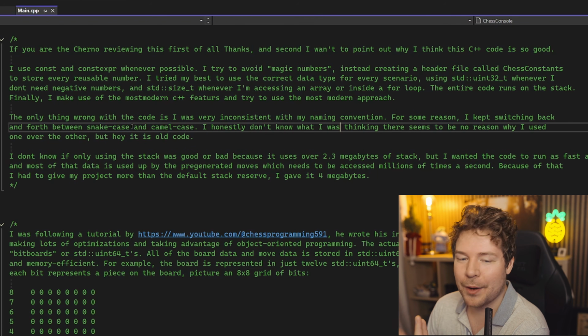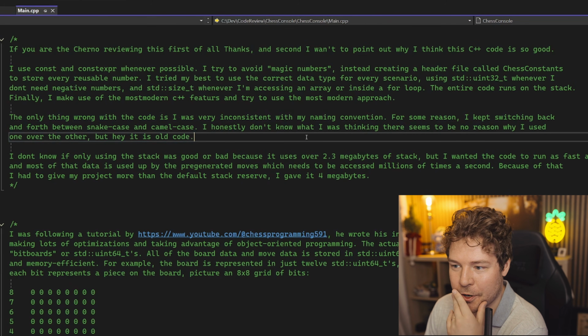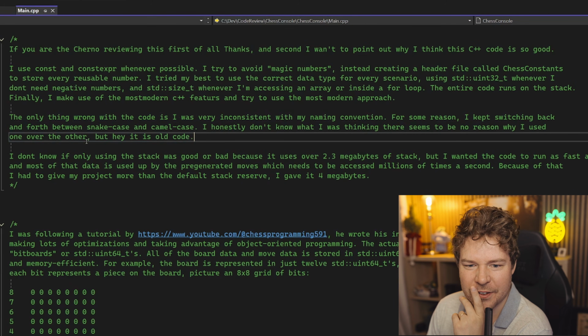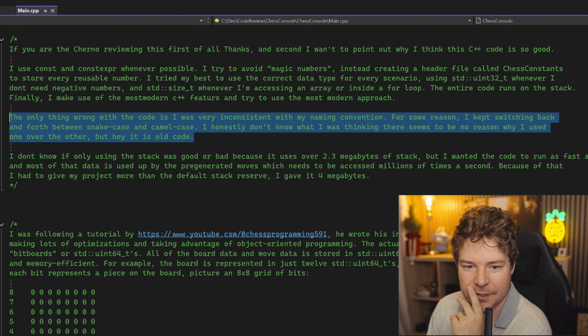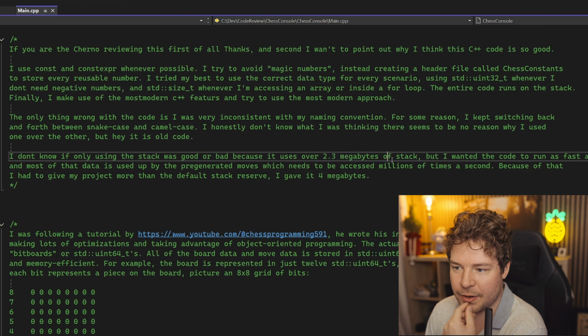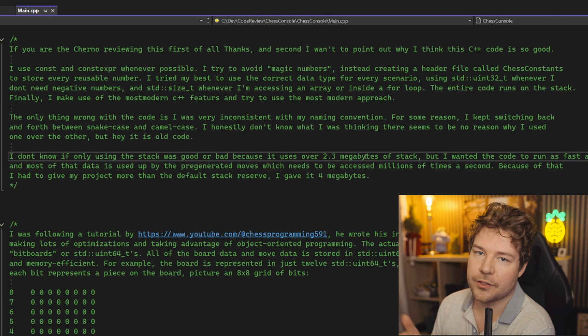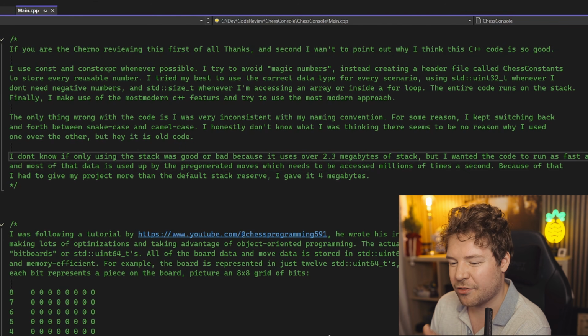I honestly don't know what, wait. Is this like you couldn't fix that? I honestly don't know what I was thinking. There seems to be no reason why I use one over the other, but hey, it is old code. Okay. I don't know if only using the stack was good or bad because it uses over 2.3 megabytes of stack. Well, you can always expand the stack really to be as big as you want when you actually build the executable, so that's not really a problem.